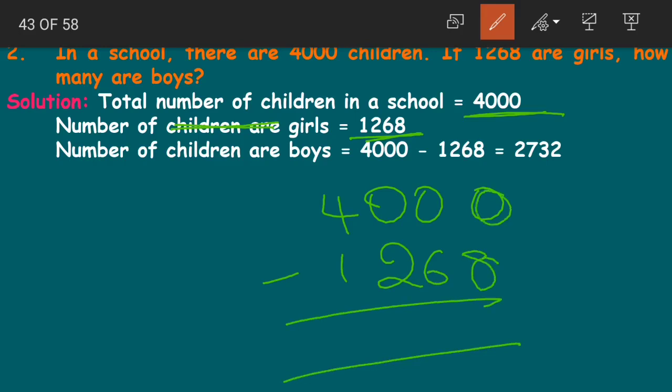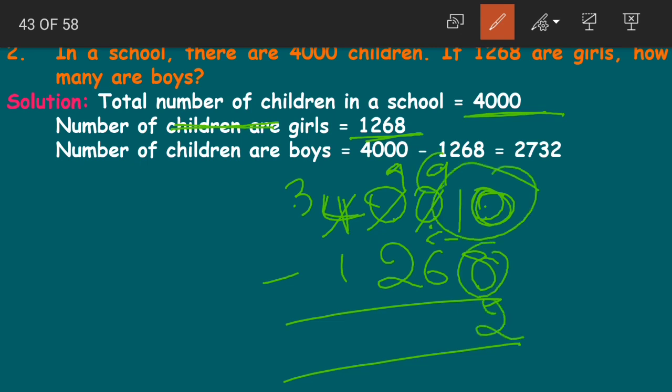This is 0. We cannot subtract 8 from 0. So we borrow from the zeros, and after borrowing, 0 becomes 9 and this 0 becomes 9 and the 4 becomes 3. Yes, 4 becomes 3. 10 minus 8 becomes 2. 9 minus 6 becomes 3. 9 minus 2 becomes 7. 3 minus 1 becomes 2.